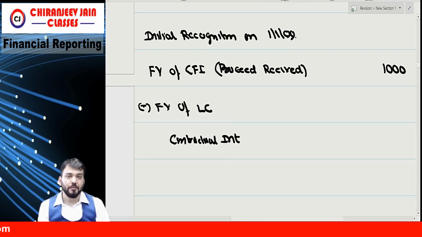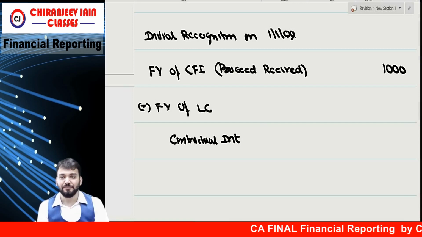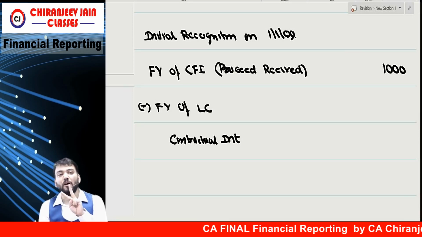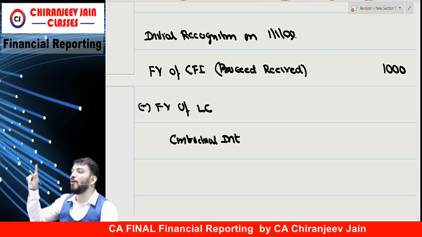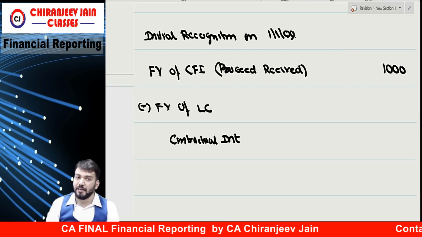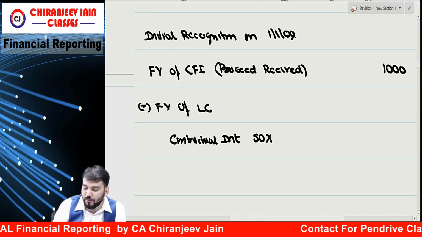Contractual interest we are paying half yearly. Half yearly means 5%. 5% of 1000 how much? 50. So 50 is payable for how many years? 20 half years. So we need to find out present value of 50 for 20 periods.